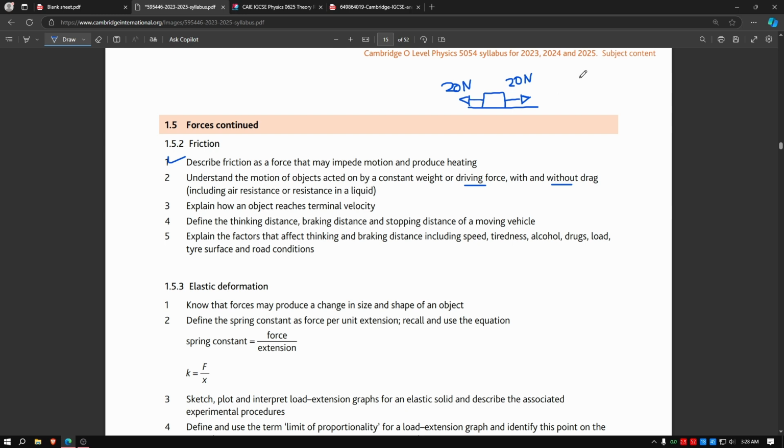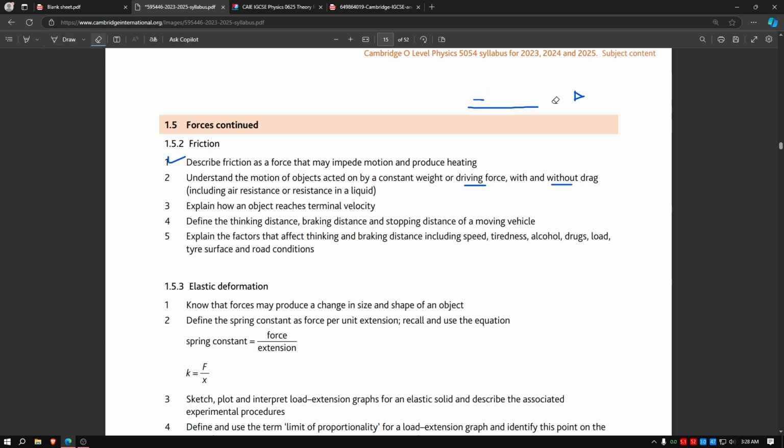There is no acceleration, acceleration is zero, but the speed is still there. If the car was moving towards the right, it will keep moving towards the right, there will be no change. If the car was stationary, the car will stay stationary, it will not move. So this is more or less it, with and without drag.